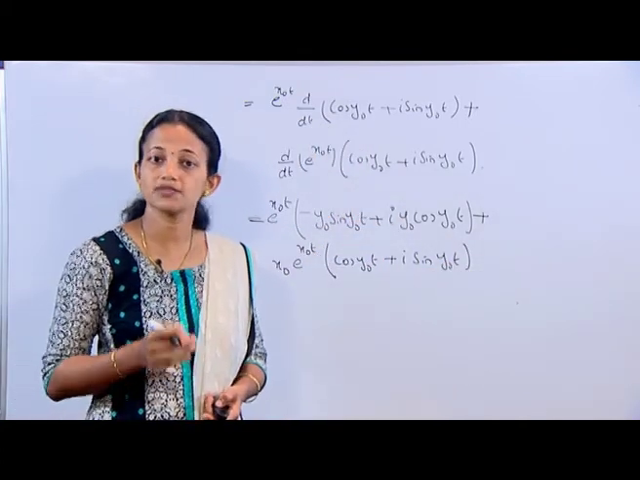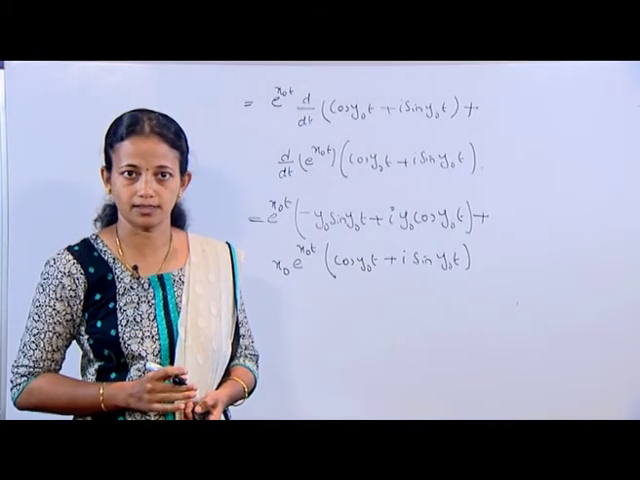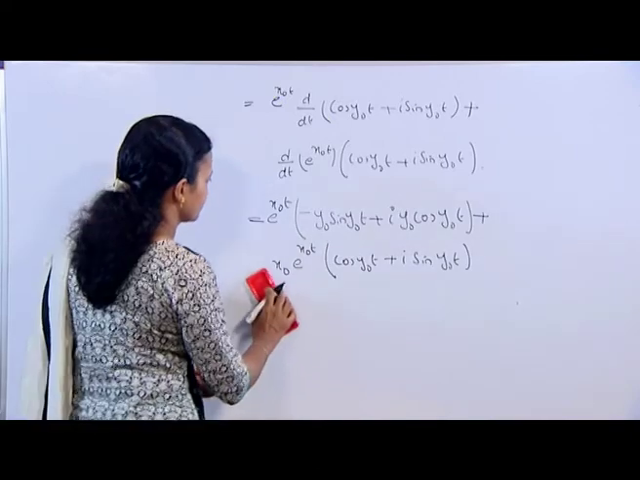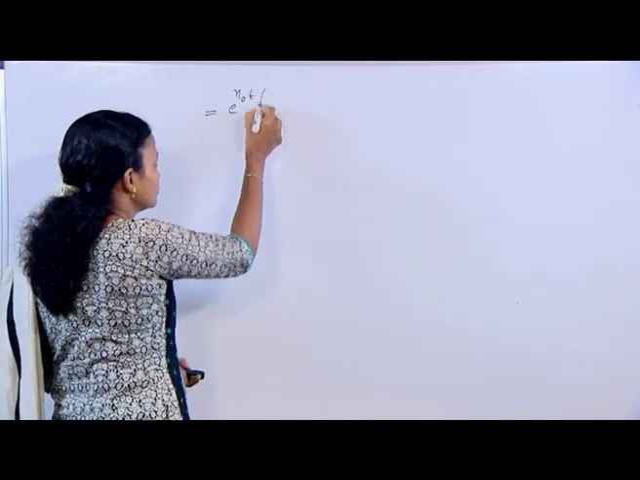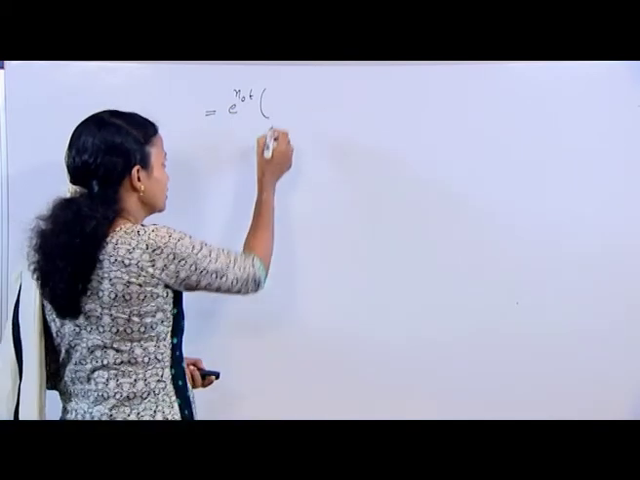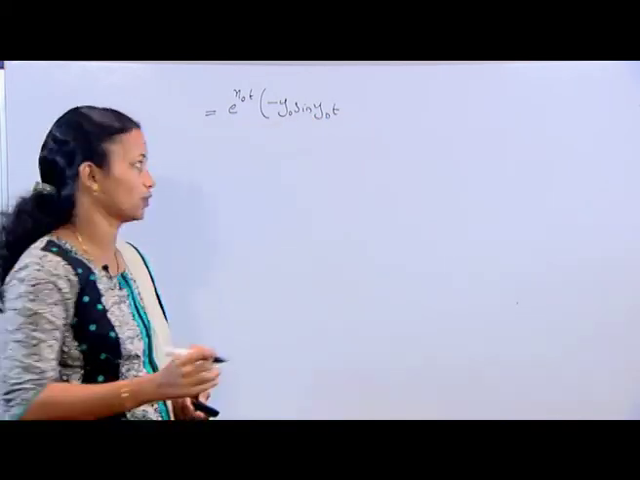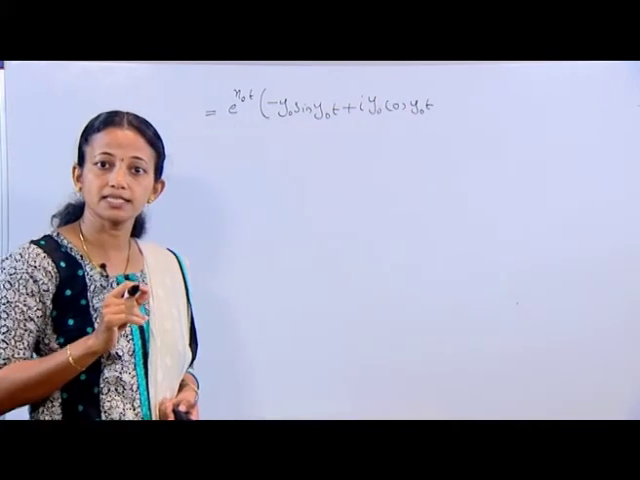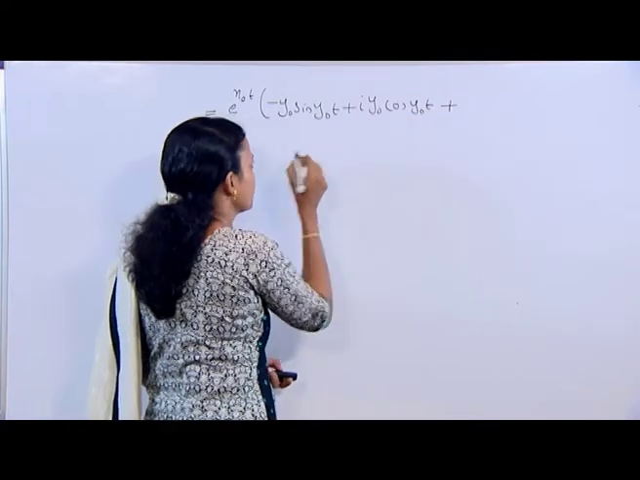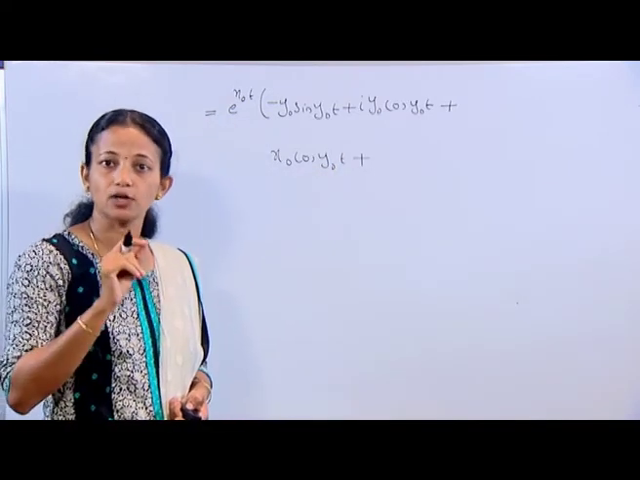Using definition 2, and since from real calculus we have d by dt of cos y naught t is equal to minus y naught sin y naught t, and so on, this I can write as e raised to x naught t into minus y naught sin y naught t plus i y naught cos y naught t plus x naught cos y naught t plus i into x naught sin y naught t.